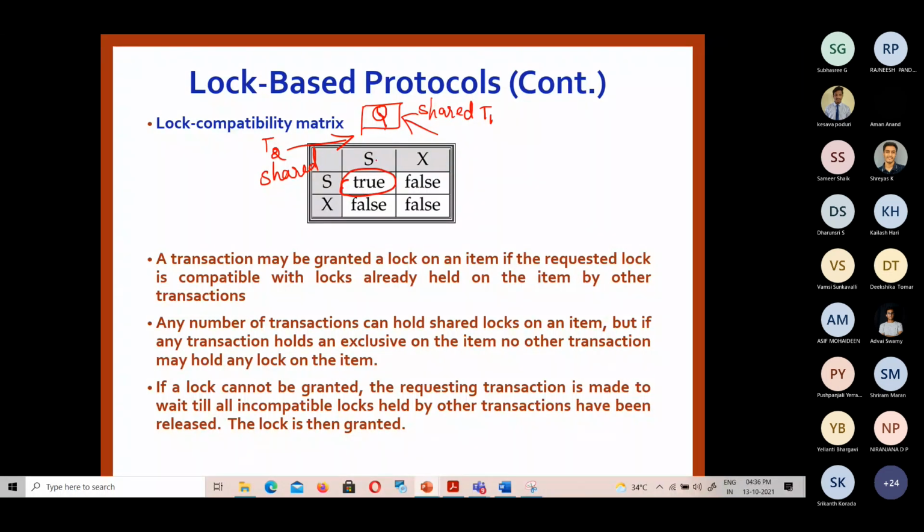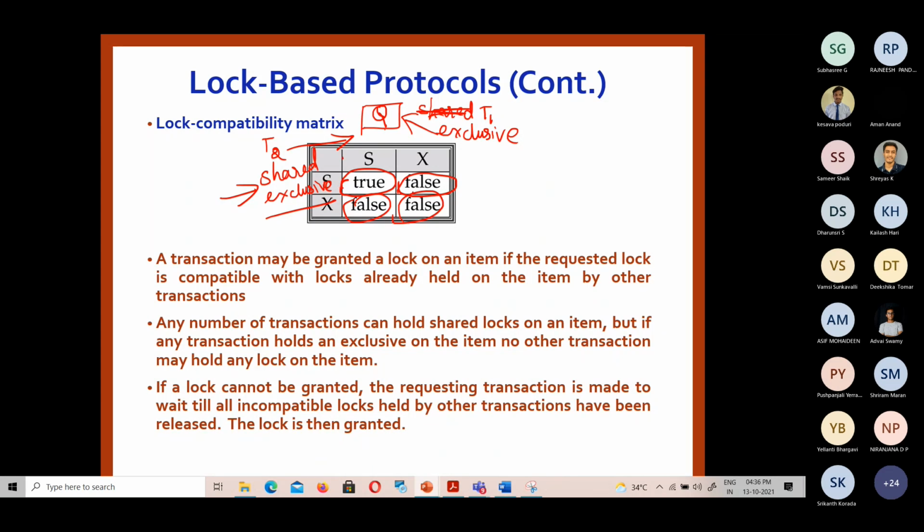Then if it is asking for an exclusive mode lock, whether it can be granted. No. So that is false. Similarly, if T1 has an exclusive mode lock and T2 is asking for a shared mode lock, whether it can be granted. No. So exclusive also cannot be granted. This is what the lock compatibility matrix says.